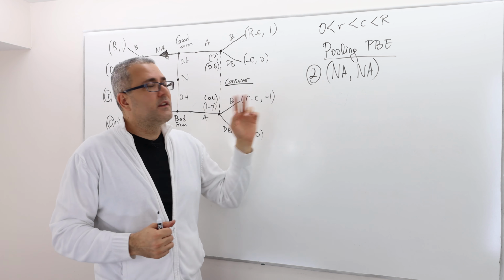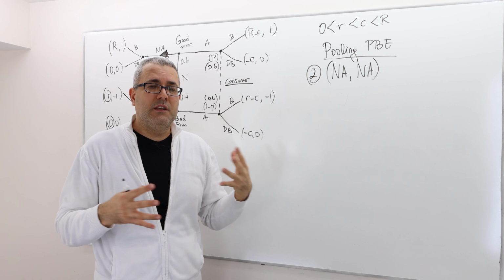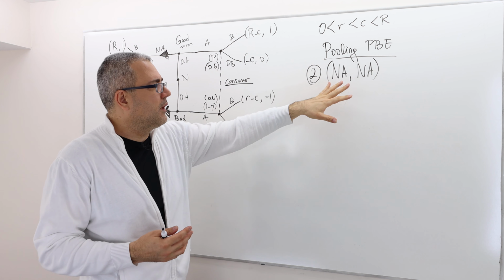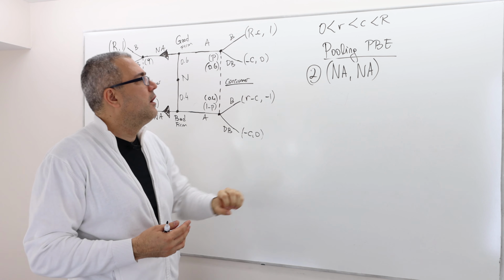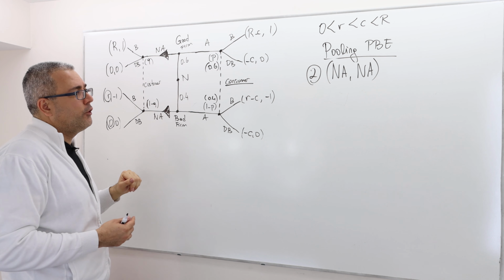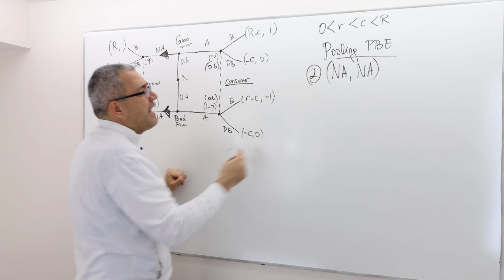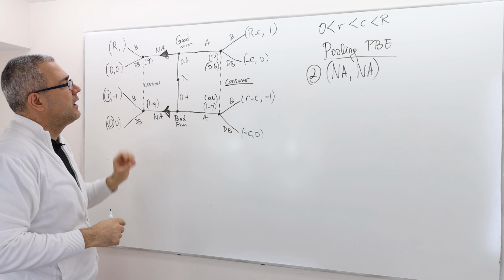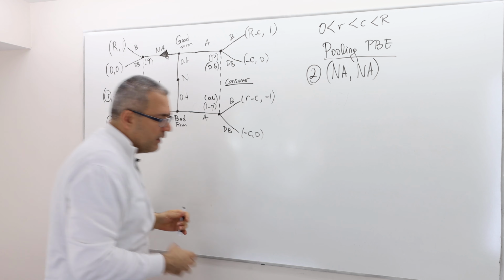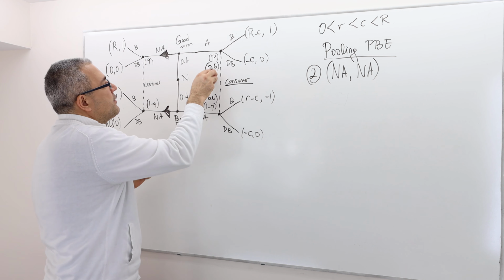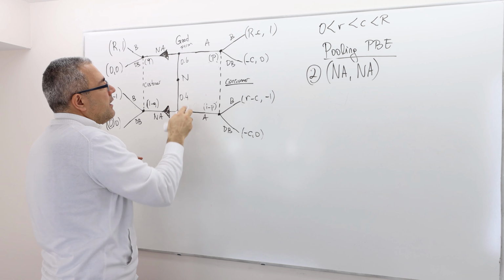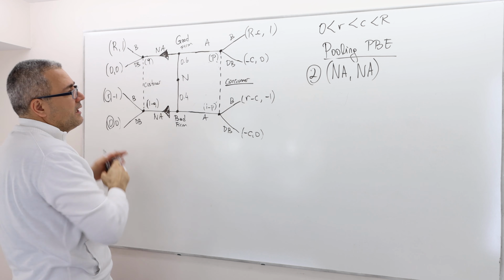Okay, so this is the second potential pooling equilibrium strategy for the good and bad firm, where they both do not advertise. So I put the arrows to not advertise. This time, the off-equilibrium information set is the one on the right, and the on-equilibrium one is the one on the left.